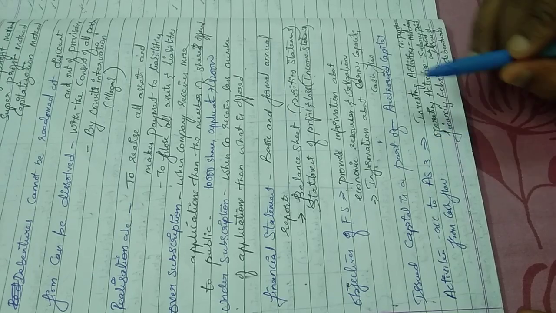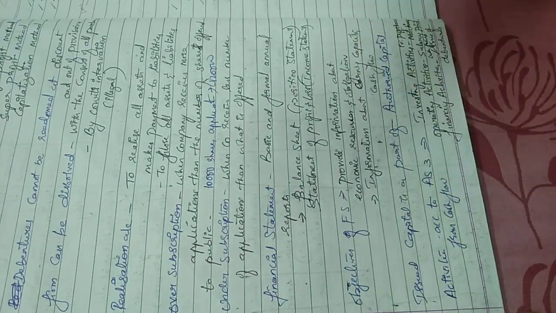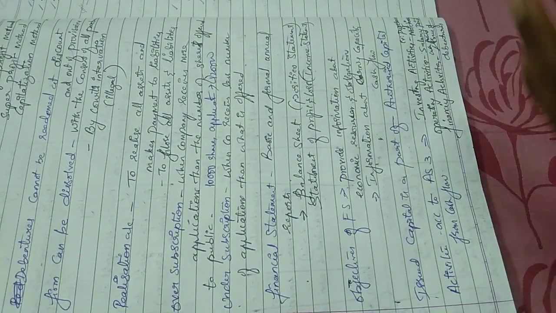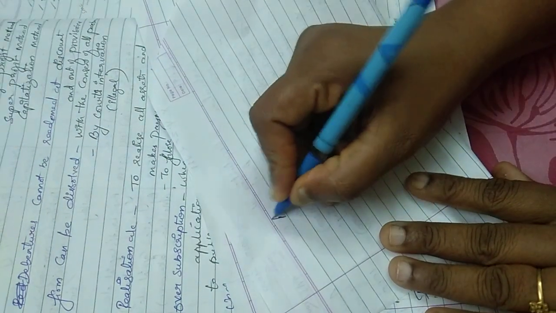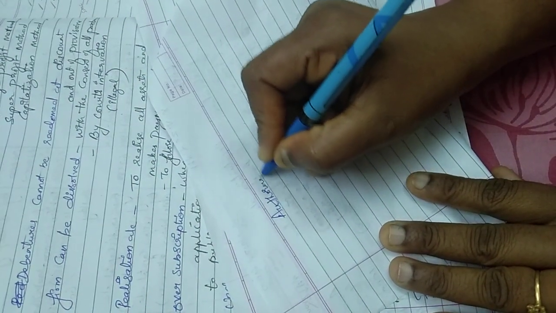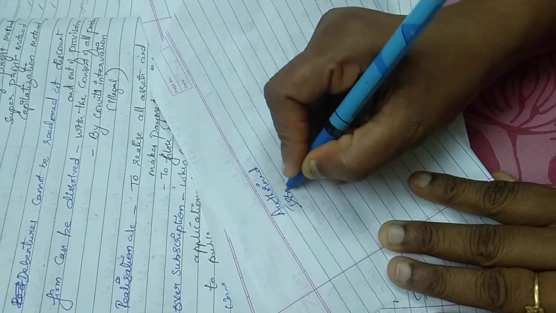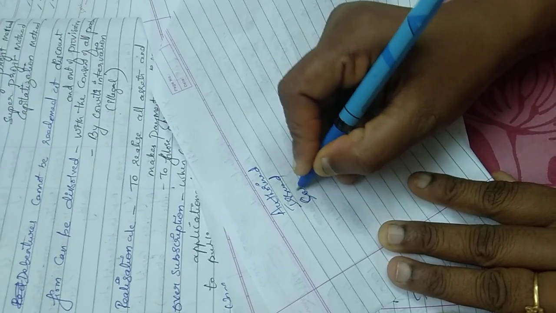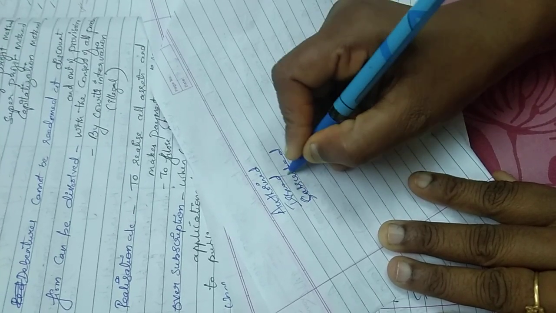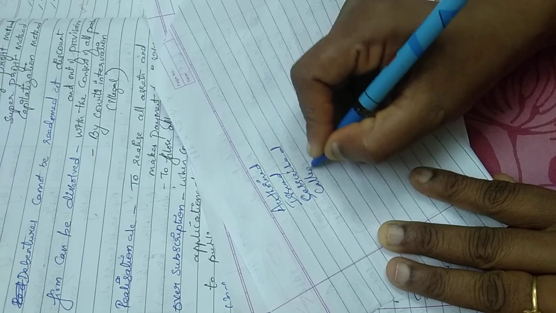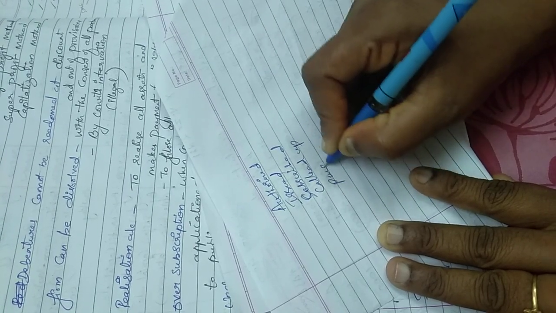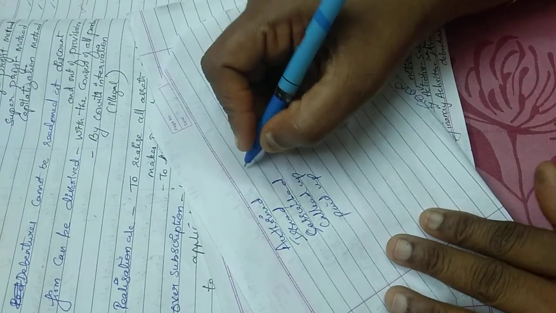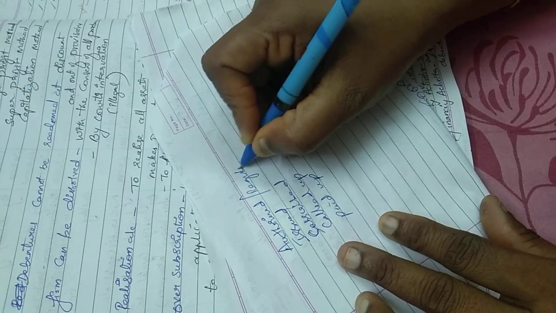Issued capital is a part of authorized capital. I've told you the order of it: the first one is authorized capital, then issued capital, subscribed capital, called up capital, then paid up capital. Authorized capital is also called registered capital.